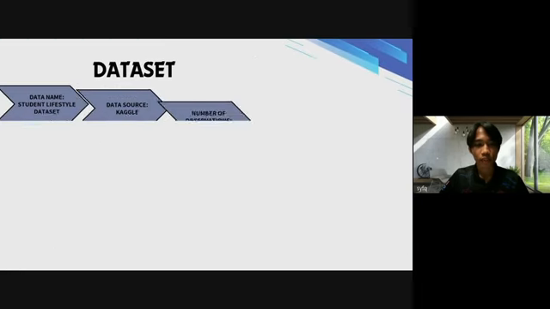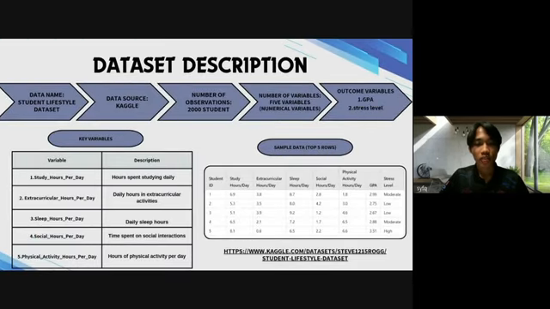Next, the dataset called student lifestyle dataset, sourced from Kaggle, comprises 2,000 student observations with 5 key variables. All the variables are numerical: study hours, extracurricular hours, sleep hours, social hours, and physical activity hours. The outcomes are GPA and stress levels. For example, a student who studies 6.9 hours daily with moderate stress has a GPA of 2.99.